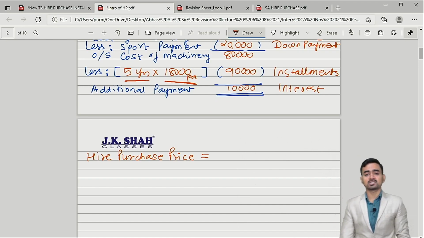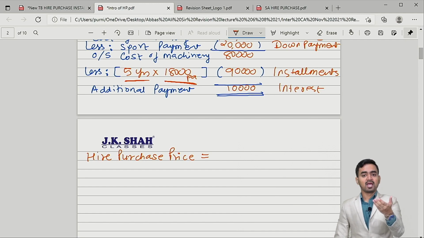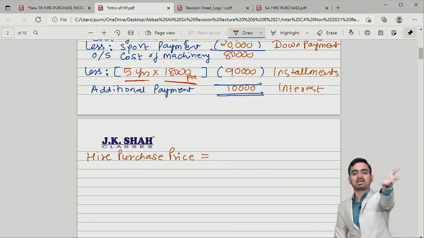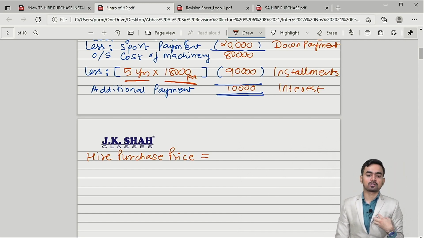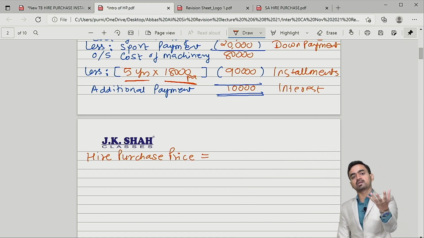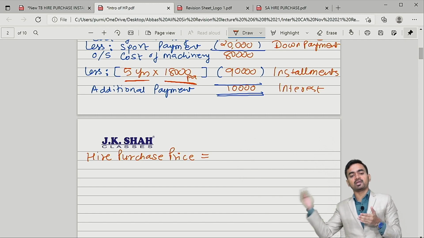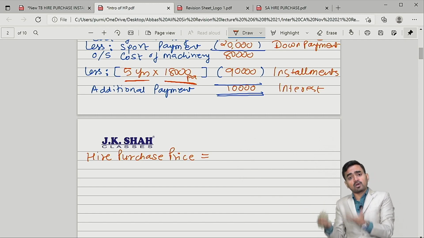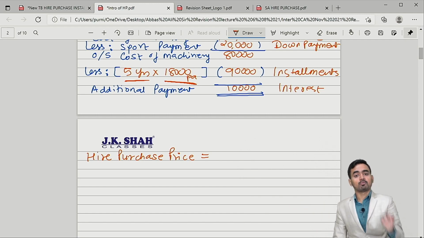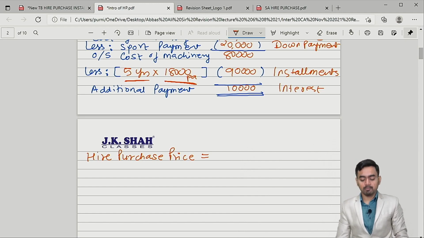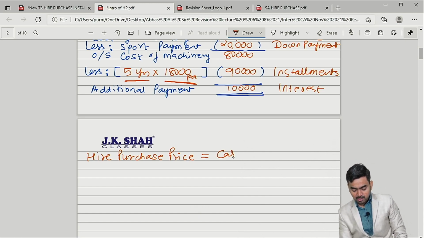Okay. So with this, I can derive one more terminology before you all. What is the hire purchase price then? See, if I have money, I will pay immediately 1 lakh rupees. I will take possession and ownership both. But having limited resources, I will make payment over a period, then I have to logically pay some more amount. So my dear students, tell me, what is the hire purchase price then? It is nothing but cash price plus interest.